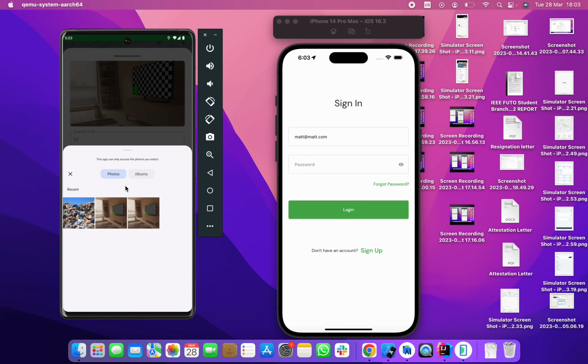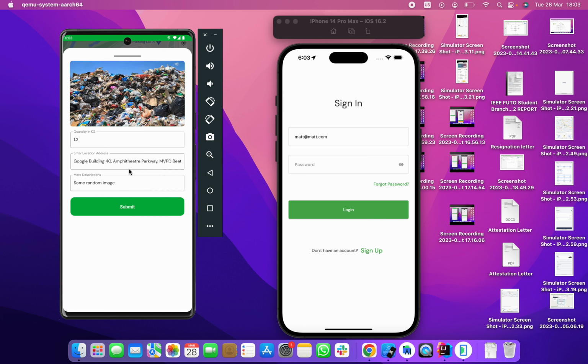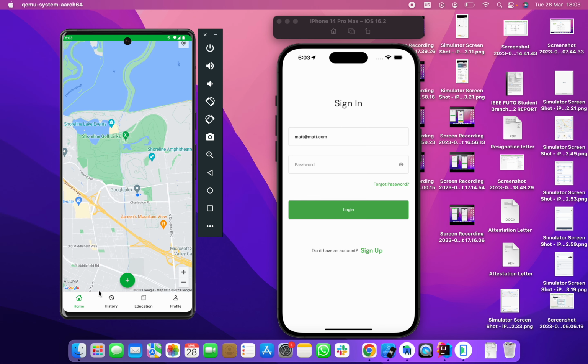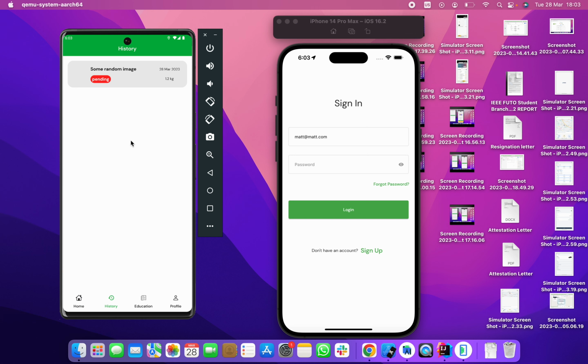But when you change the image to something with trash and you submit, it goes through and creates the alert. Your alert is now created successfully, and you can see that in your history.